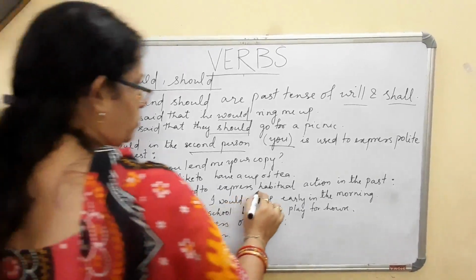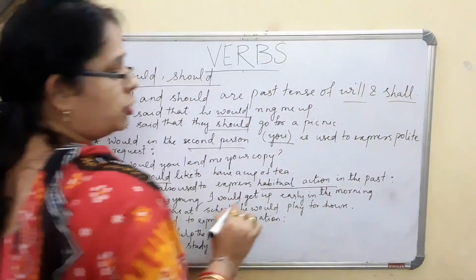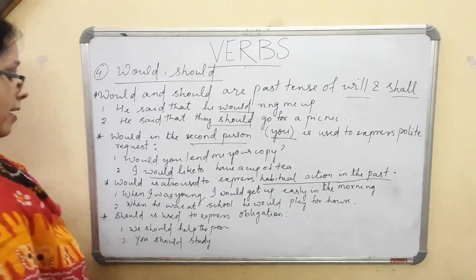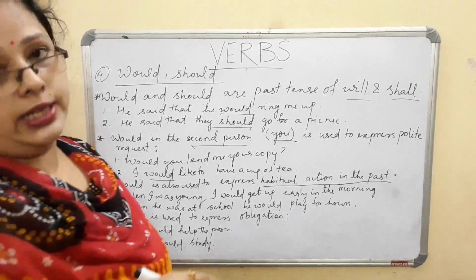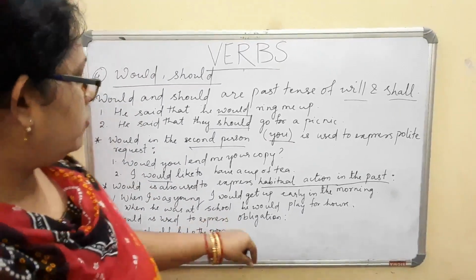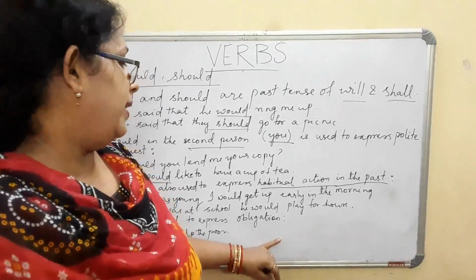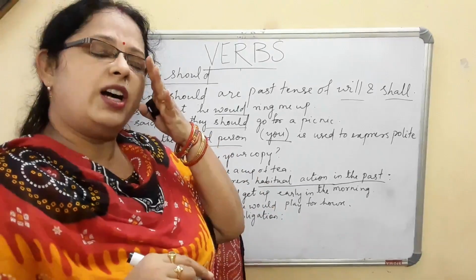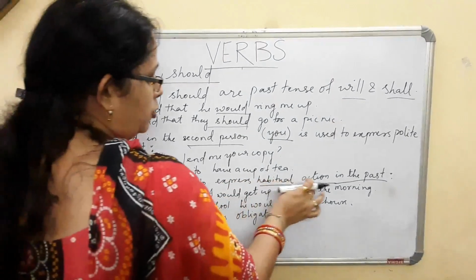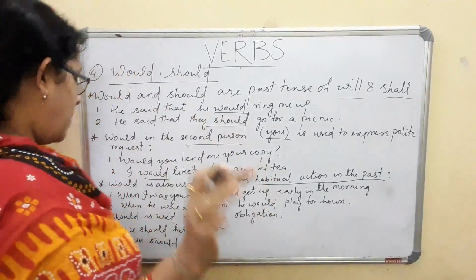Would is also used to express habitual action that has happened in the past. जो पहले होता था पास्ट टेंस में. When I was young, I would get up early. जब मैं छोटी थी तब मैं बहुत सुबह उठ जाती थी. या फिर when he was at school, he used to play or he would play for hours. जब वो स्कूल में होता है वो घंटों बैठ के खेलता रहता है, थकता नहीं. That means it is a normal habitual action that was happening in the past time.